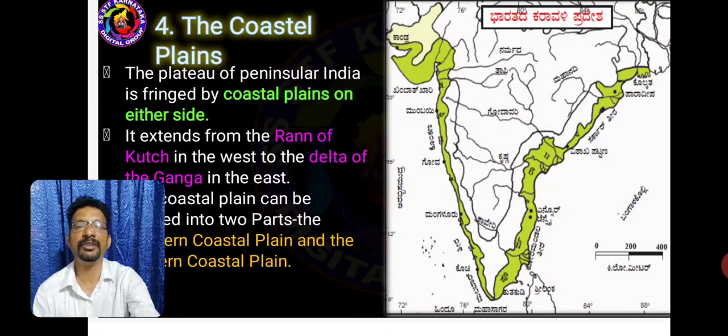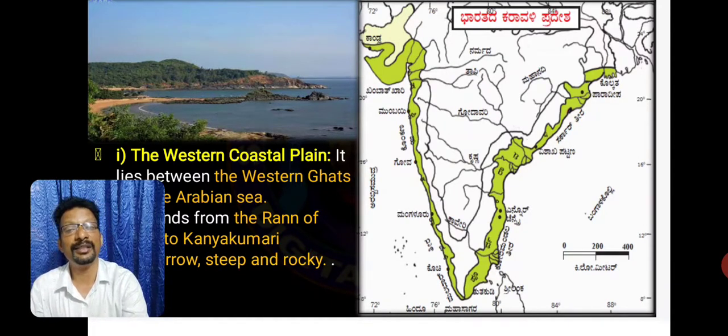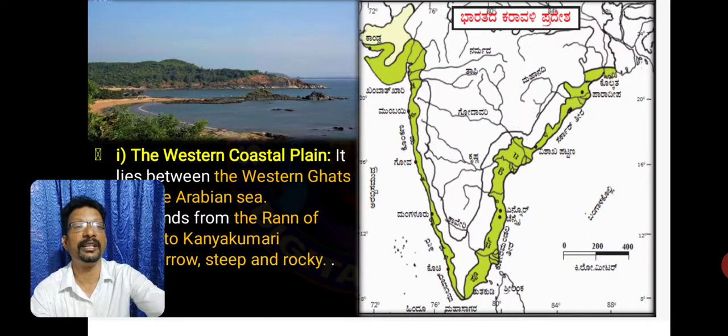The last physical division is the coastal plains. We have coastal areas on either side. It extends from Rann of Kutch in the west to the deltas of Ganga in the east. Coastal plains can be divided into two: western coastal plains and eastern coastal plains. Western coastal plains lie between the Western Ghats and the Arabian Sea. It extends from the Rann of Kutch to Kanyakumari. It is very narrow, steep, and rocky.